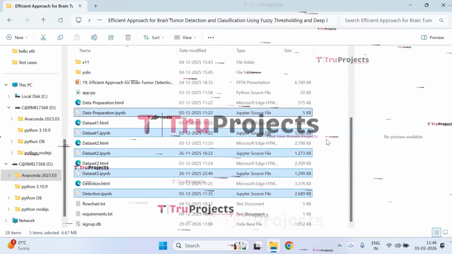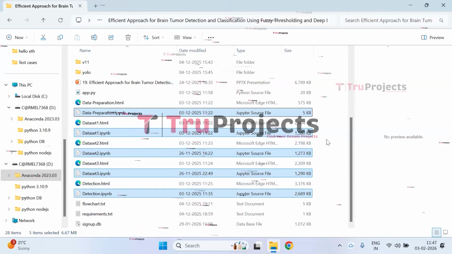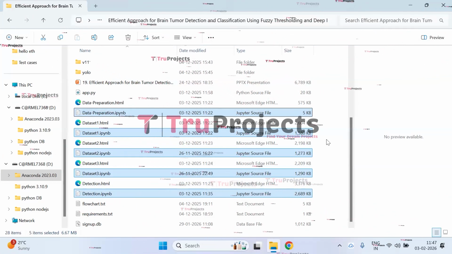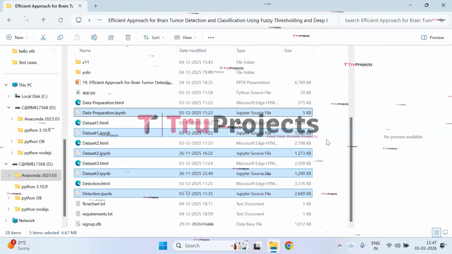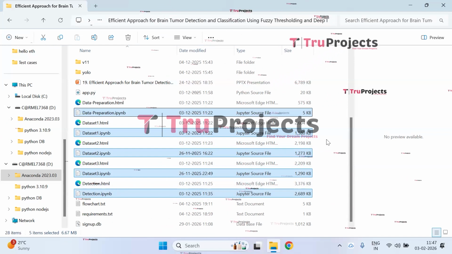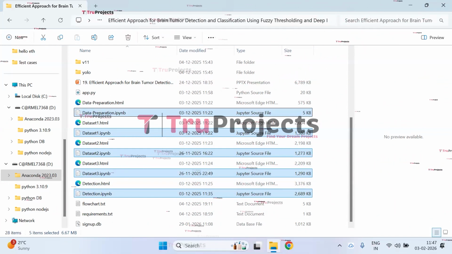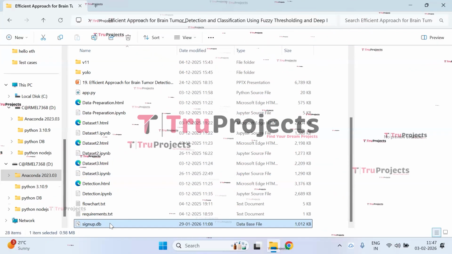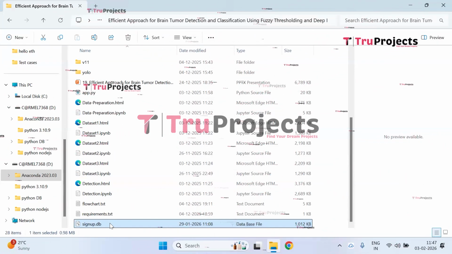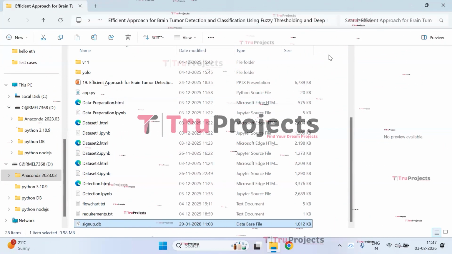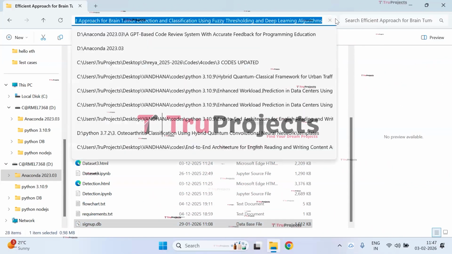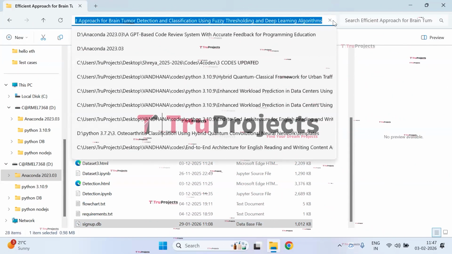IPYNB files. These are the Jupyter Notebook files which contain a combination of code, graphs, and outputs all in one place. It allows users to write and execute the code in individual cells, making it a popular choice for data science. Signup.db file. This is a database file used to store the user information. Now, coming to the execution of the project, firstly, you need to copy the path of the code folder from the address bar of the file explorer.